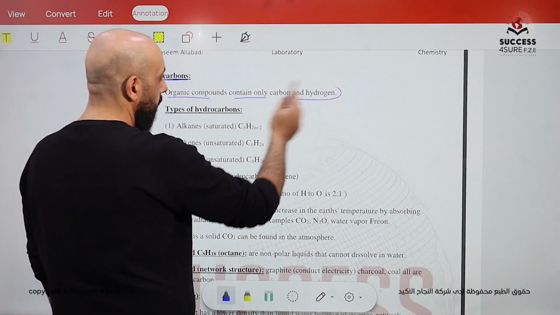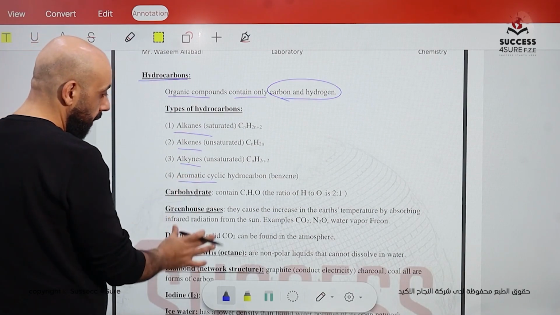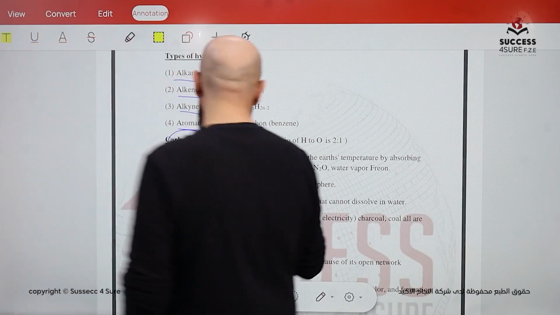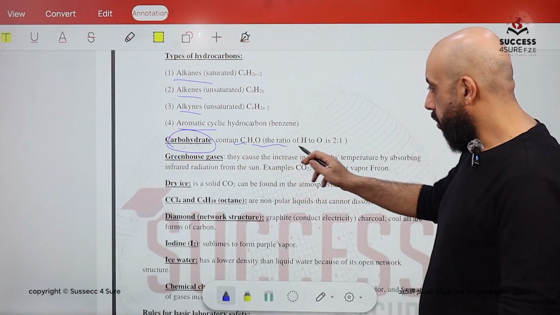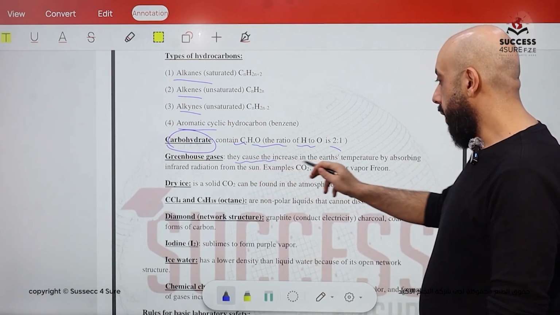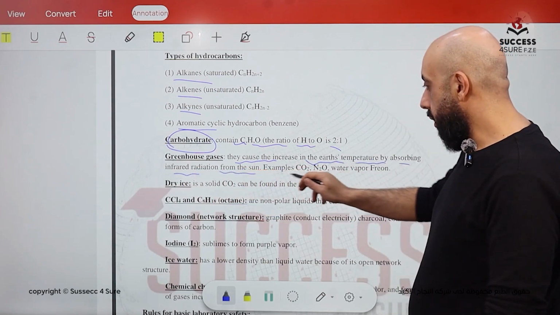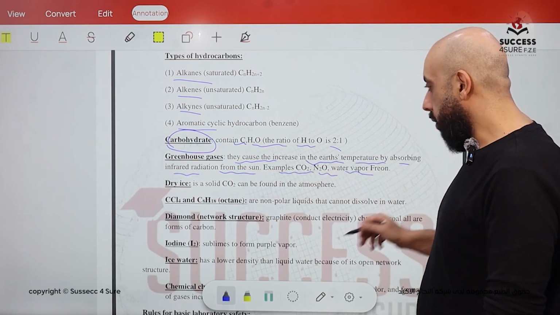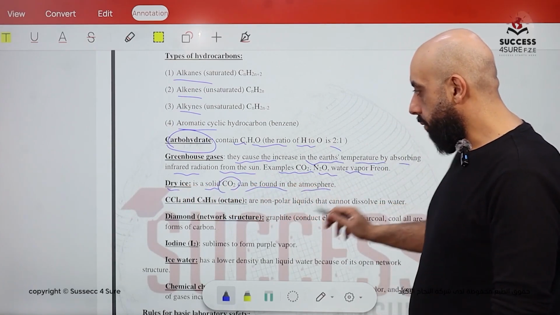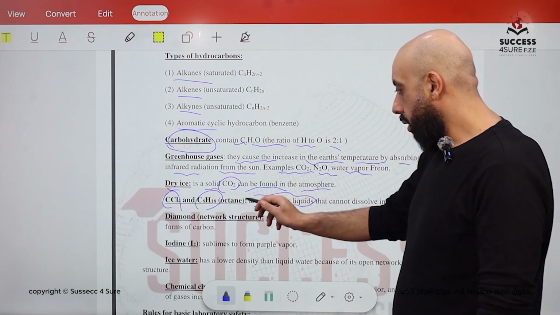Hydrocarbons are organic compounds that contain only carbon and hydrogen. We have alkane, alkene, alkyne, and cyclic, aromatic cyclic hydrocarbons, benzene. Carbohydrates contain carbon, hydrogen, and oxygen. The ratio of hydrogen to oxygen is 2 to 1. Greenhouse gases cause an increase in earth's temperature by absorbing infrared radiation, for example CO2, N2O, and water vapor, freon. Dry ice is solid CO2, which is found in the atmosphere. CCl4 and C6H6 are nonpolar liquids.